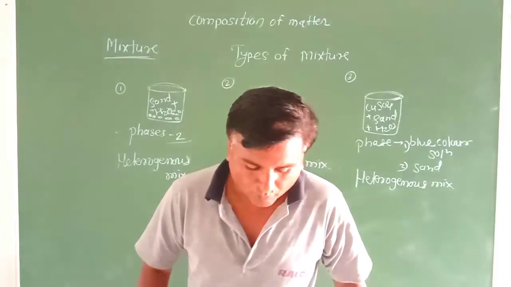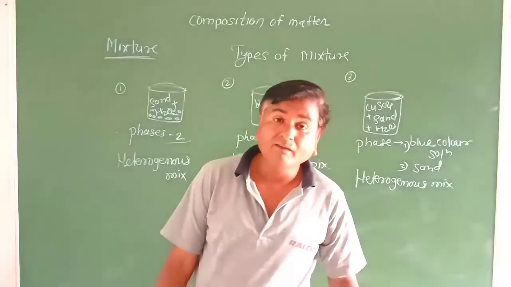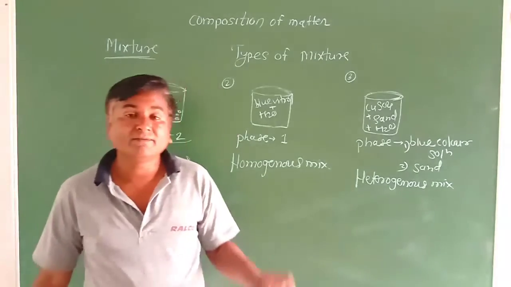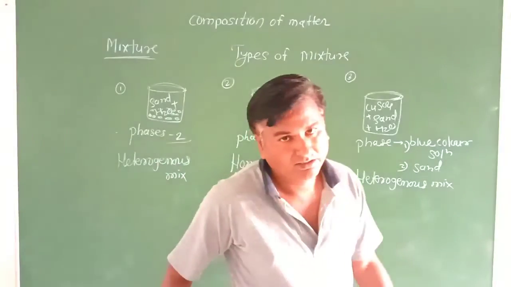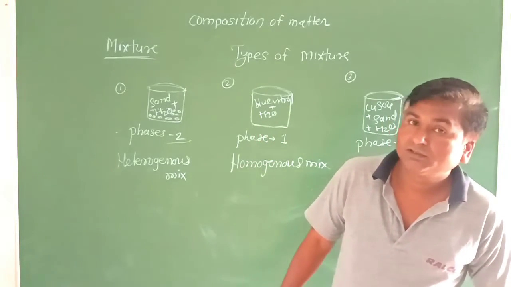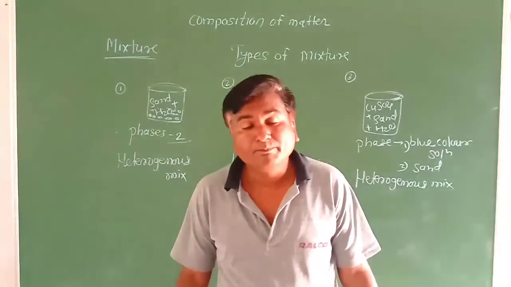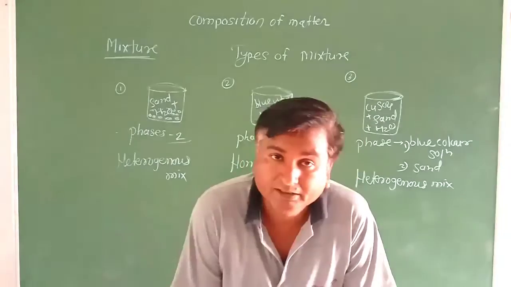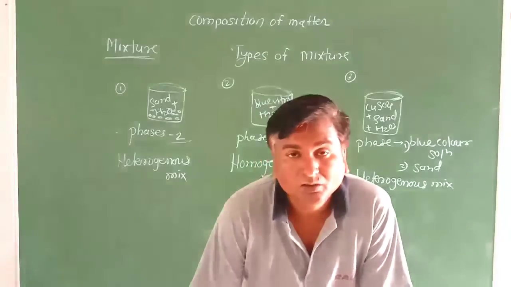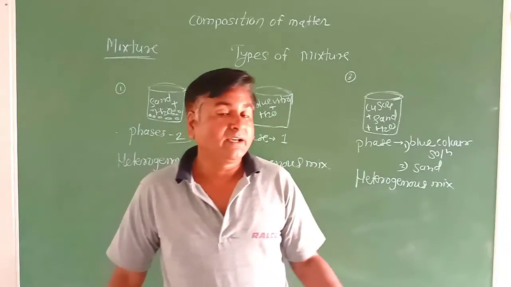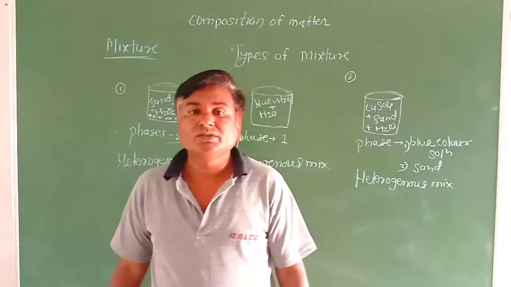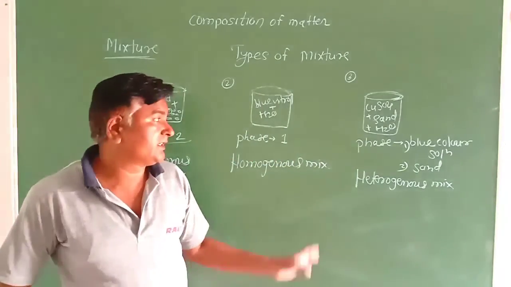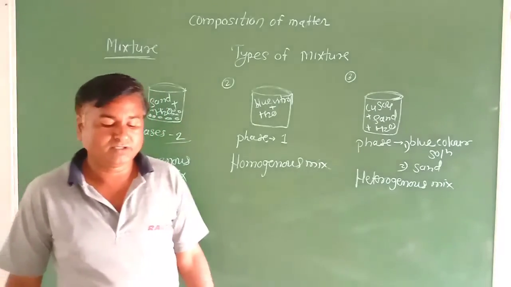When all the compounds of a mixture form a single phase, one phase, then that mixture is called a homogeneous mixture. And when all the compounds of a mixture form two different phases, then it is called a heterogeneous mixture.